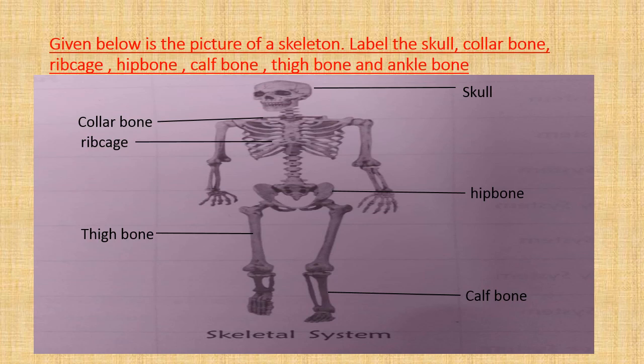At its top, it will help to create the ball and socket joint of the hip. And at its lower end, students, it will help to create the knee joint. At the top, it will create the ball and socket joint of the hip, and at its lower end, it will help to create the knee joint.